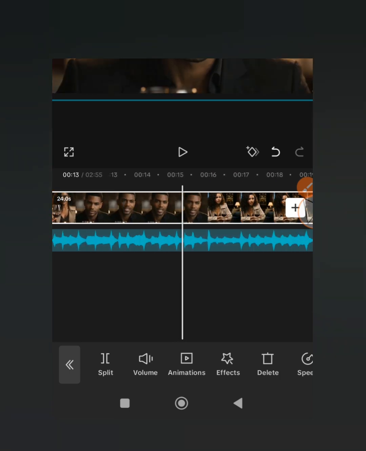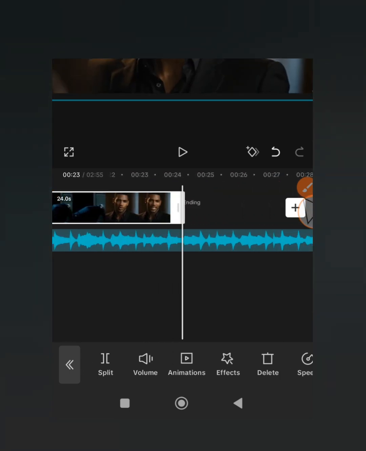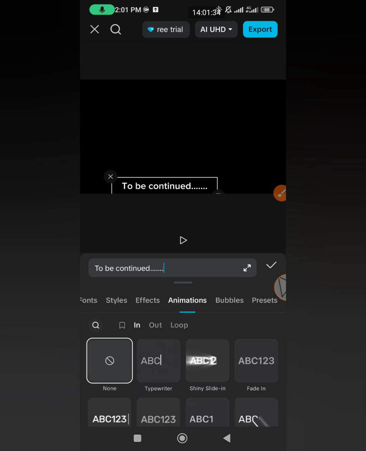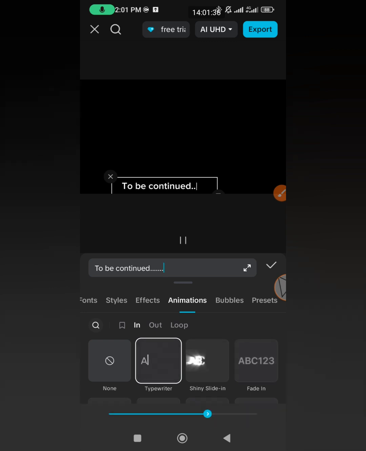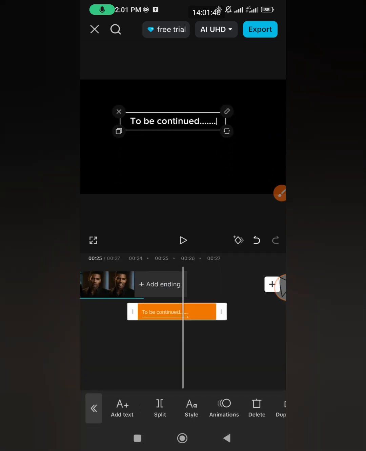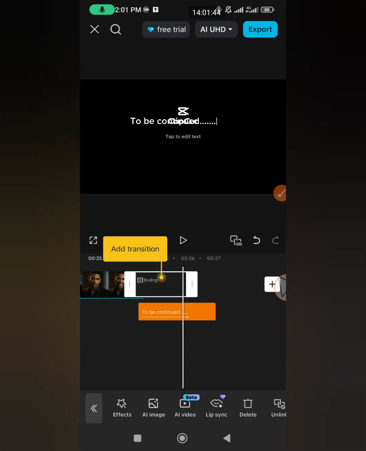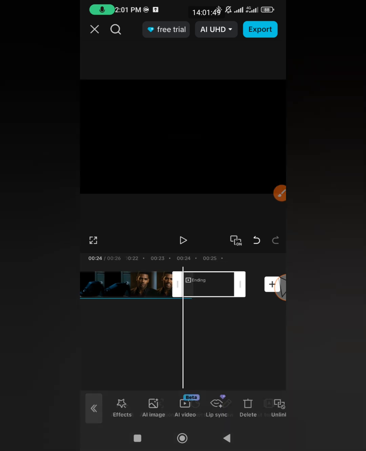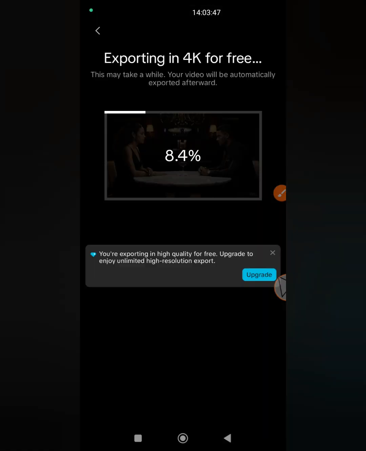Now that we've added our audio and our text, at the end of your video, you can put a caption, to be continued. The way I just did it, select the animation, whether you want it animated or not. I prefer animation. Then drag it up. You can increase or reduce the size depending on what you want. Then you can export, and wait for it to export.